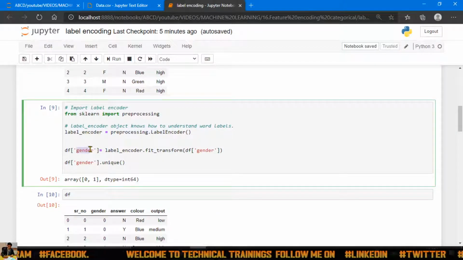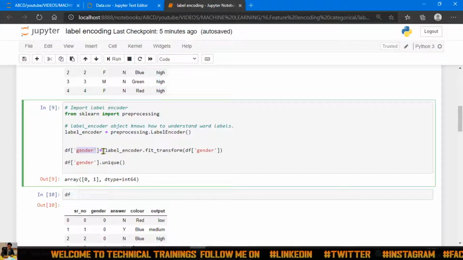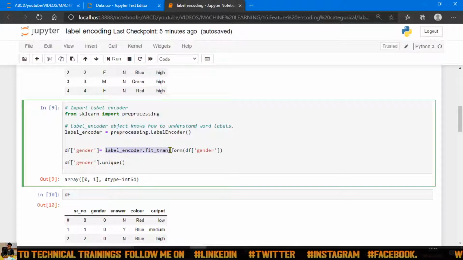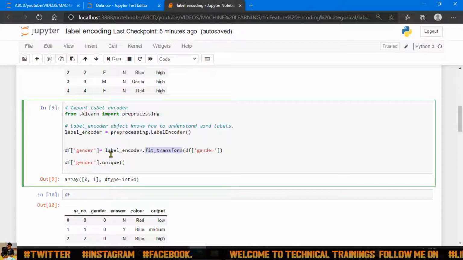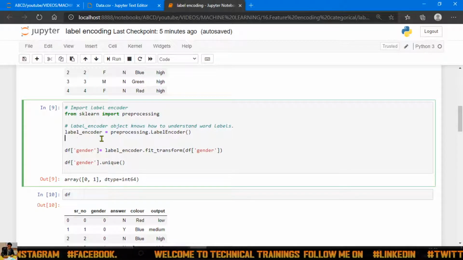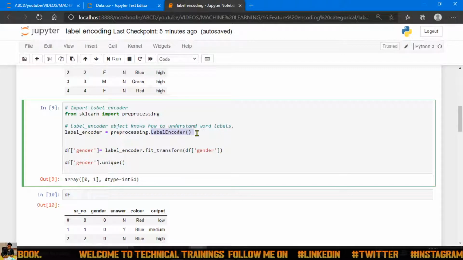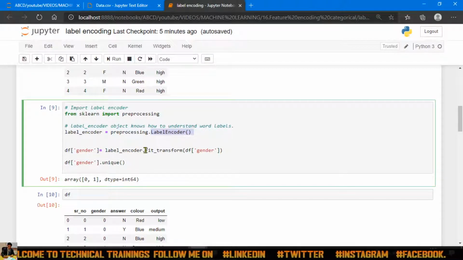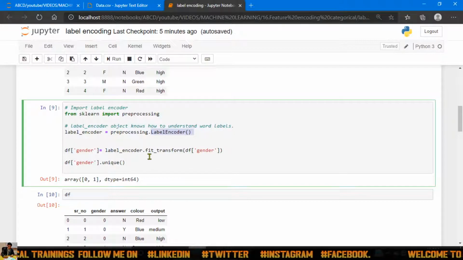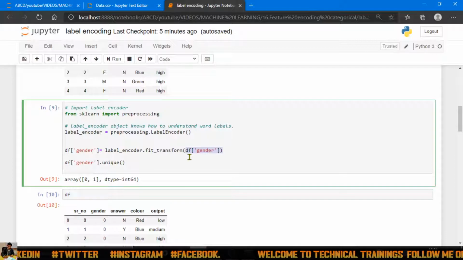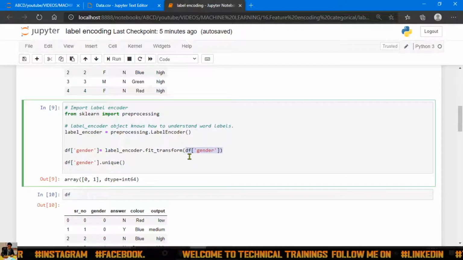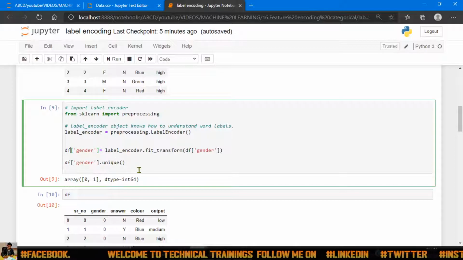Then I am selecting the gender column and applying label_encoder.fit_transform. This is the command to perform the action. Which action? Label encoding. That means on my gender column I am going to apply label encoding. I pass the column I want to apply the label encoding on, and I save it in df.gender, and I will again print the unique values.